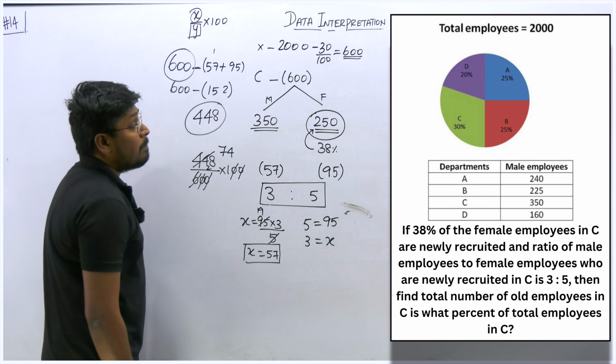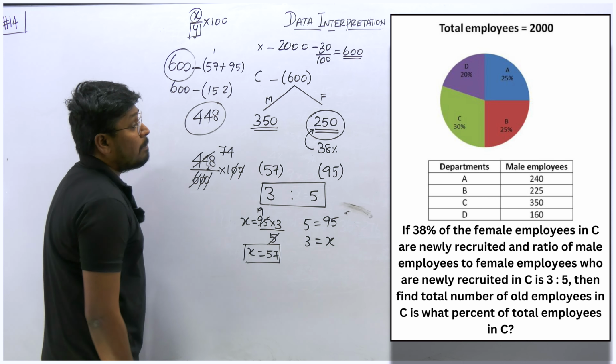See, the question is a little bit medium to hard, but when you know the basics, what they have given, what we need to find, what is the newly added employee, what is the old employee, and for what ratio they have given this 3:5. So the newly added employees, male and female, have been given. So female will be 38%. So 38% of 250. I have considered 250 by 100, right? So 38 by 100 into 250.